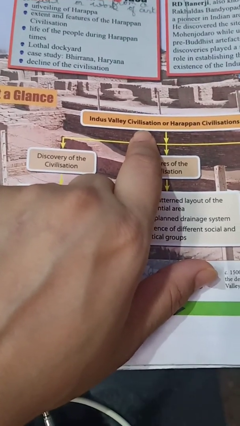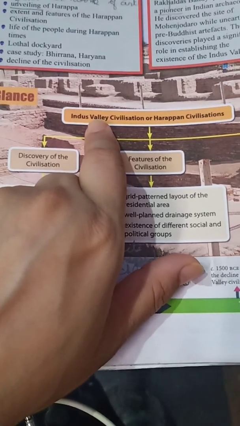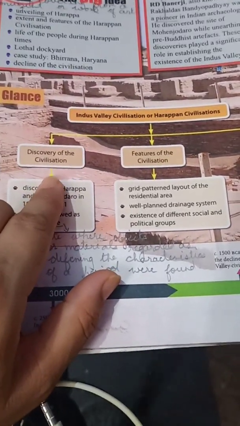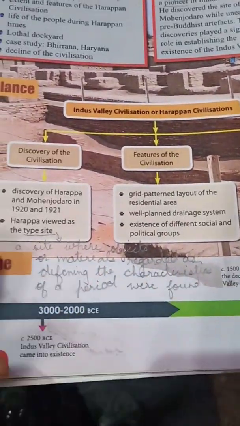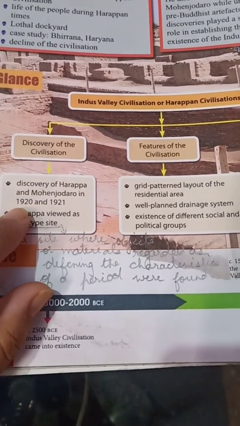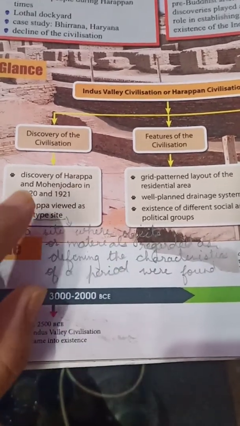Indus Valley civilization, why is it called Indus Valley civilization? Because it was settled on the banks of the river Indus, and it is also known as Harappan civilization. Discovery of the civilization, how the civilization was discovered. Discovery of Harappa and Mohenjo-daro in 1920 and 1921. We will see in this chapter.